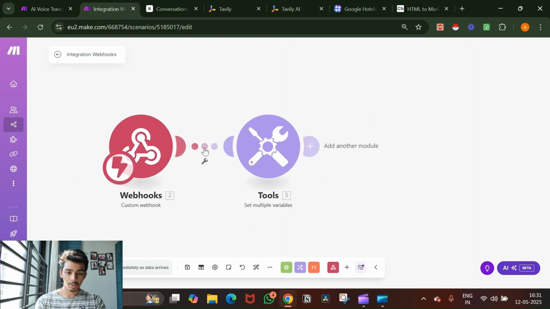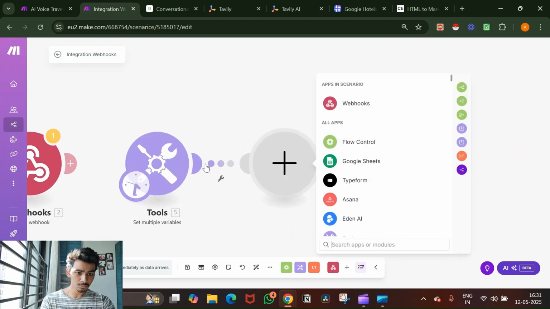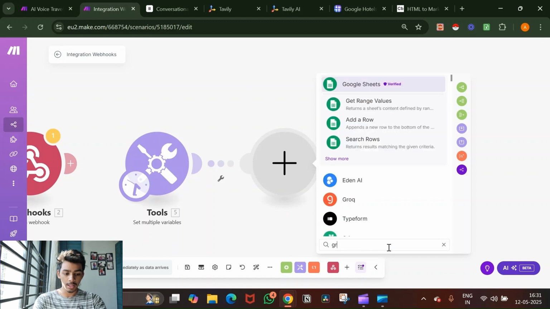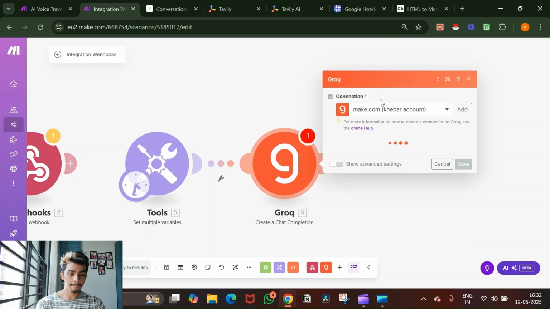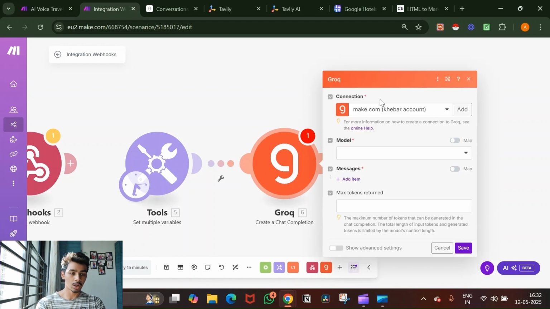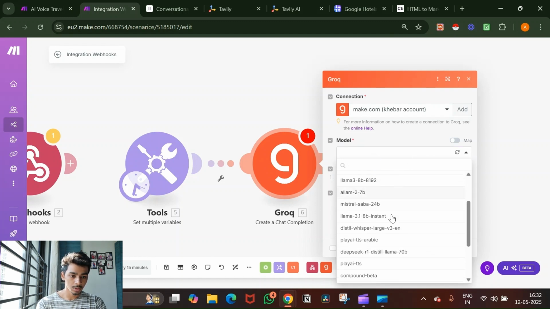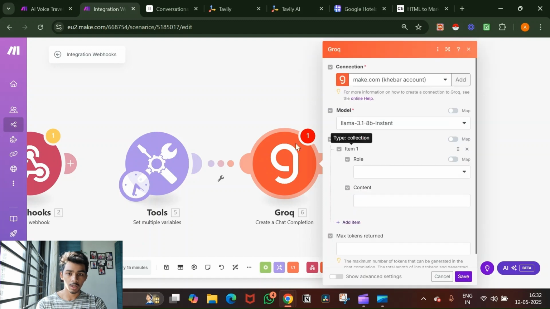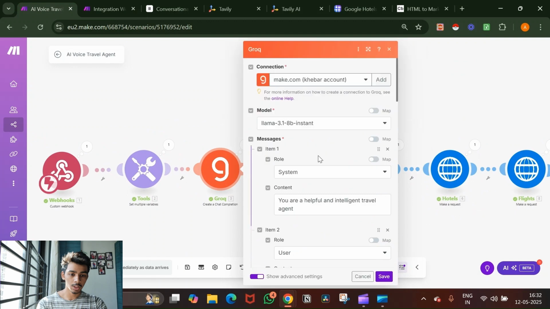Okay, now I will unlink this webhook, put this right here. Now after this, what we want is an AI, we want Grok. So now I'll go to create a chat completion. Now you might know how to add the connection, I showed you in the last one. We'll go select this one. Now I'll just go back, quickly copy all the prompt.